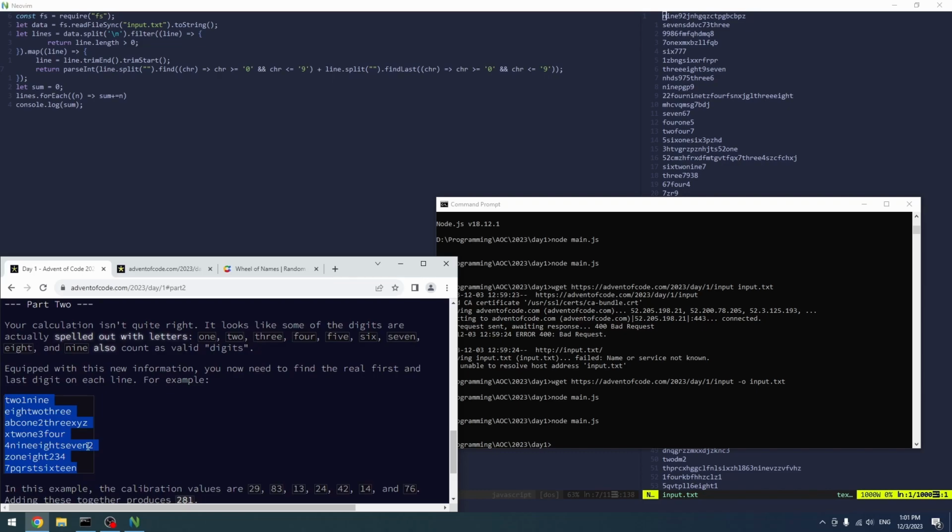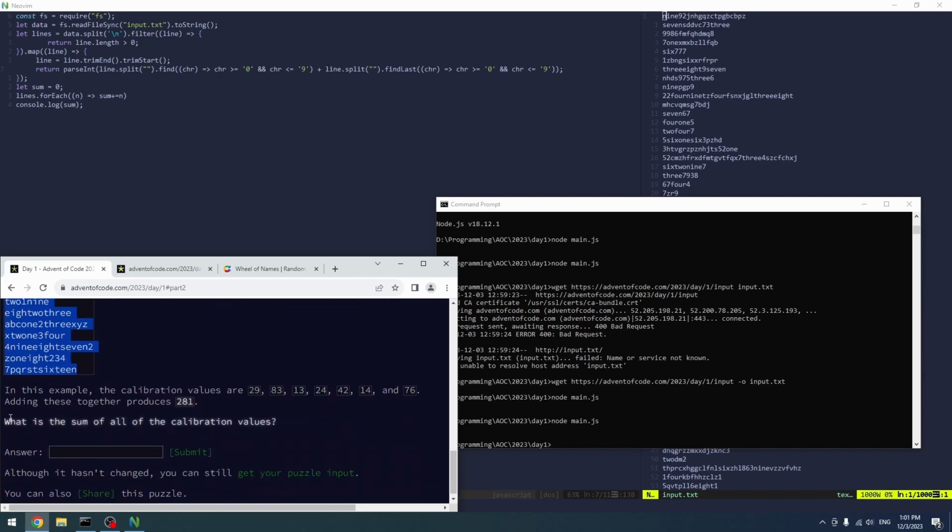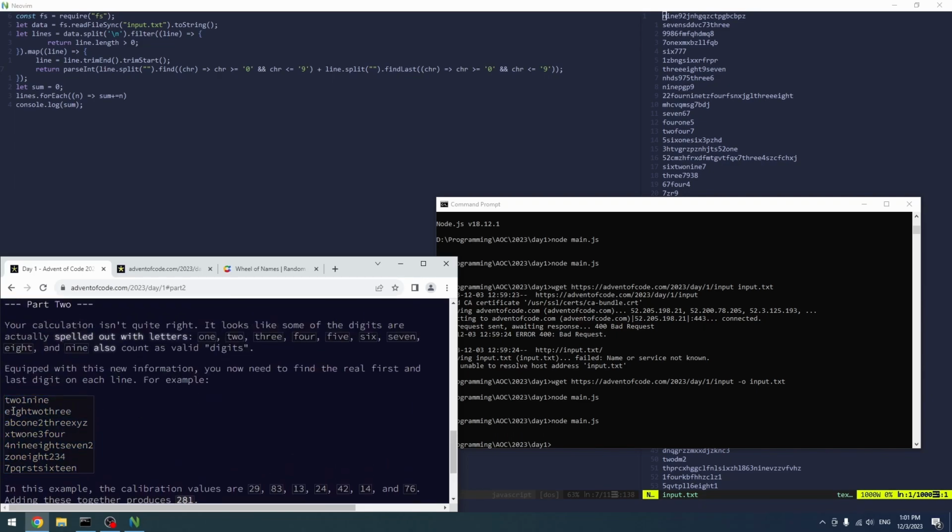Well, what we can do is kind of like, we can do a functional type of solve on this. Alright, so let's actually check this out. So it's 2 and 9, 8 and 3, but I'm more interested in 2 and 4, 4 and 2.